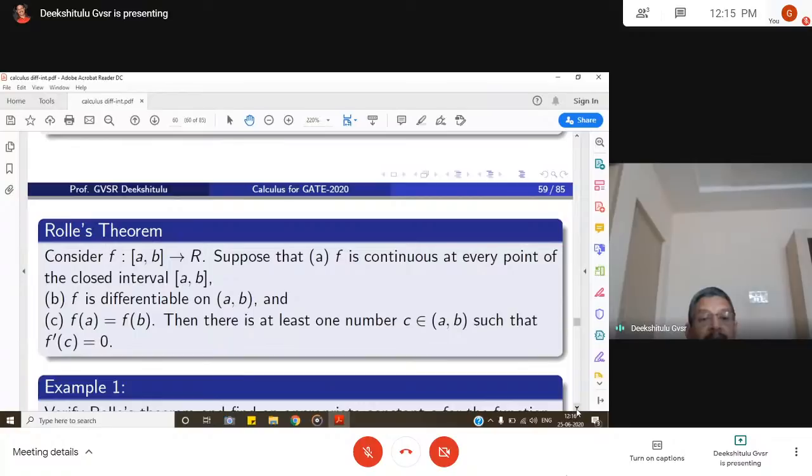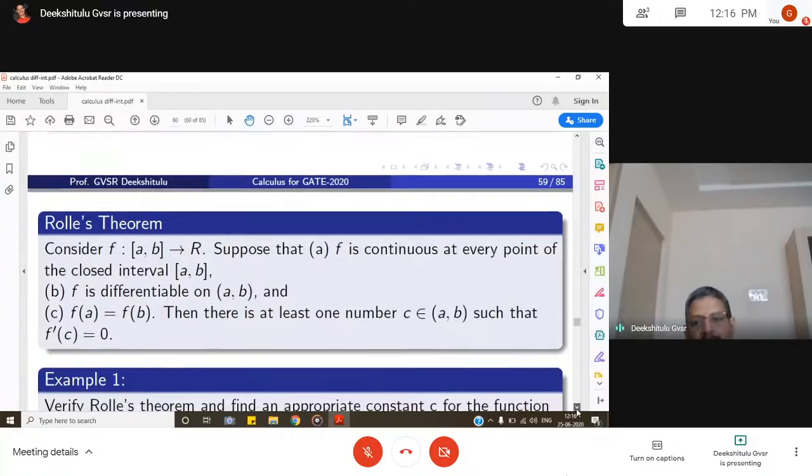Rolle's theorem in fact is a basis for the complete theory of numerical methods. Such a wonderful concept. So let us see what this mean value theorem talks about. Consider a function from closed [a, b] to R, and f is continuous at every point of the closed interval [a, b] and differentiable throughout the open interval (a, b), and at the endpoints the functional value is the same, f(a) equals f(b). Then there exists at least one point c in the open interval (a, b) such that f'(c) is equal to 0. That is Rolle's theorem.